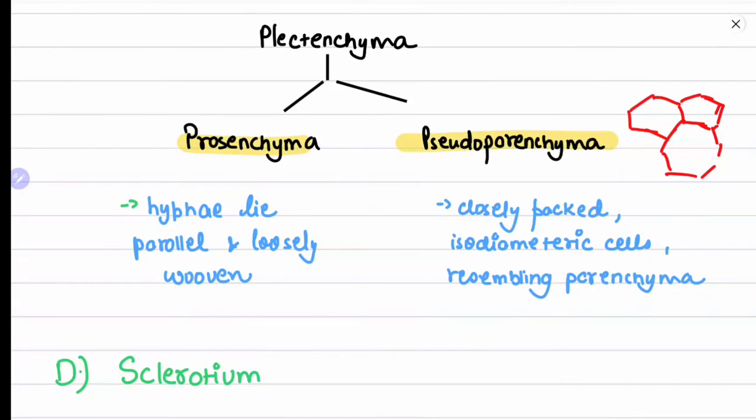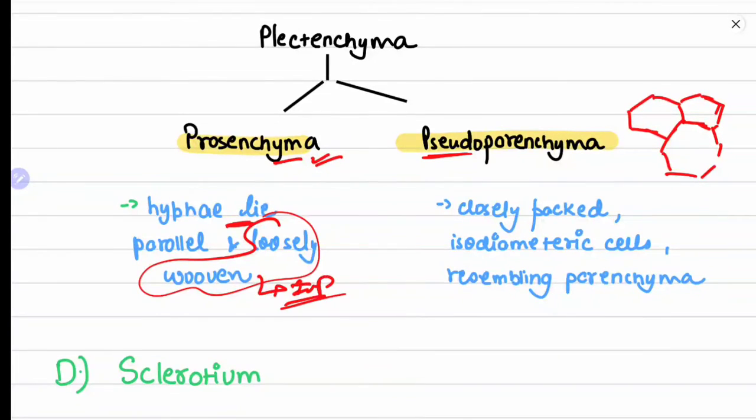Similar is the condition here, but they are false, pseudo. So first we'll see what is prosenchyma: hyphae-like, parallel and loosely woven. Only this term is important for us. It's loosely woven. Pseudoparenchyma is closely packed, tightly packed, and it resembles parenchyma.